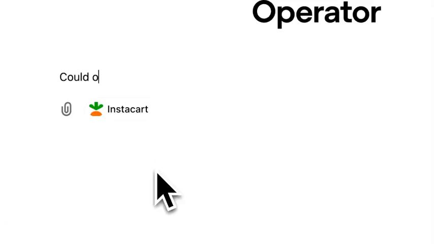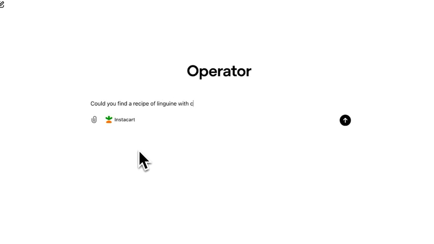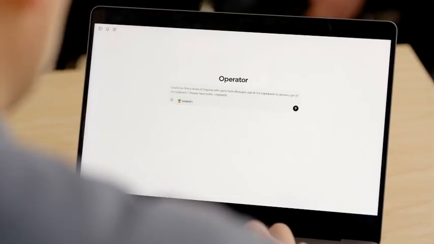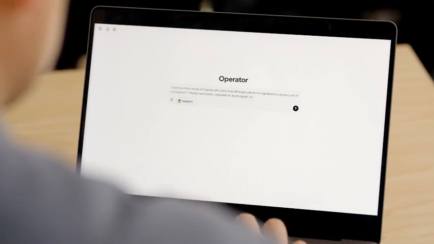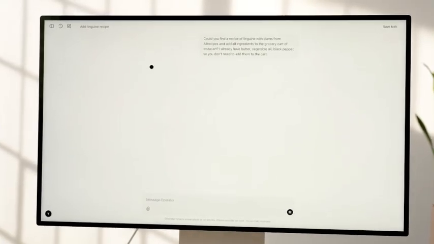Could you find a recipe of linguine with clams from our recipes website and add all ingredients to the grocery cart of Instacart? I think I already have some ingredients like butter, vegetable oil, water, and black pepper, so you don't need to add them to the cart.